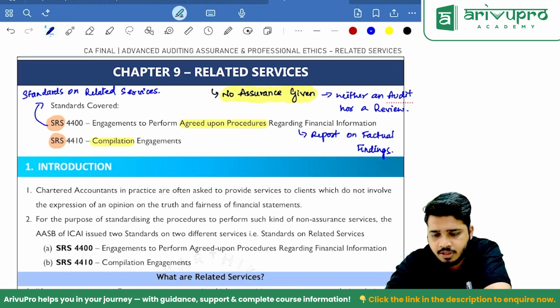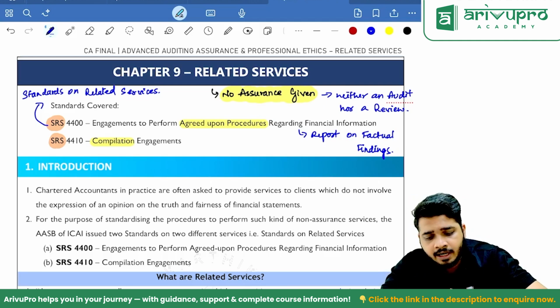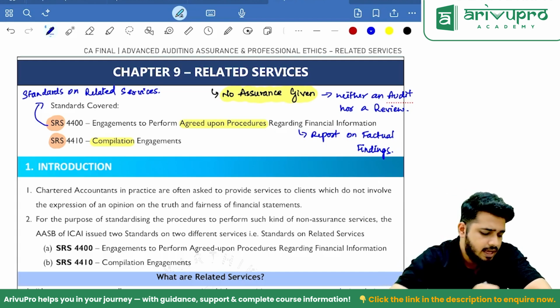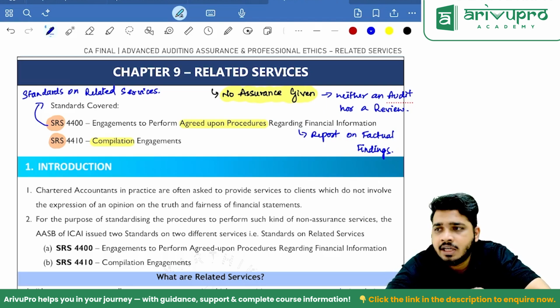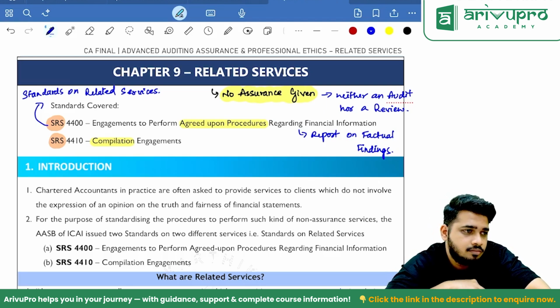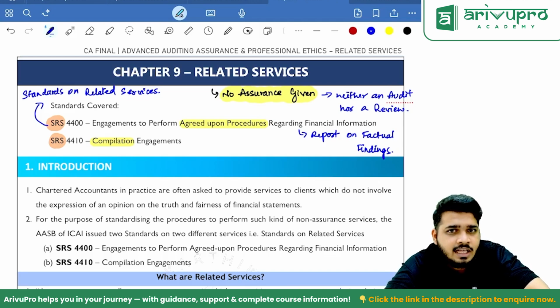Now, sir, let's talk about agreed upon procedures first. What is agreed upon procedures? See, for example, if the client comes and tells you, sir, can you do one thing? You're not doing audit, no problem, sir. We have like 50 bank accounts. Can you do bank reconciliation statement for us? And if you say yes, that is agreed upon procedures. Now for bank reconciliation statement, do you provide an audit report? No. Will you give a review report? No.